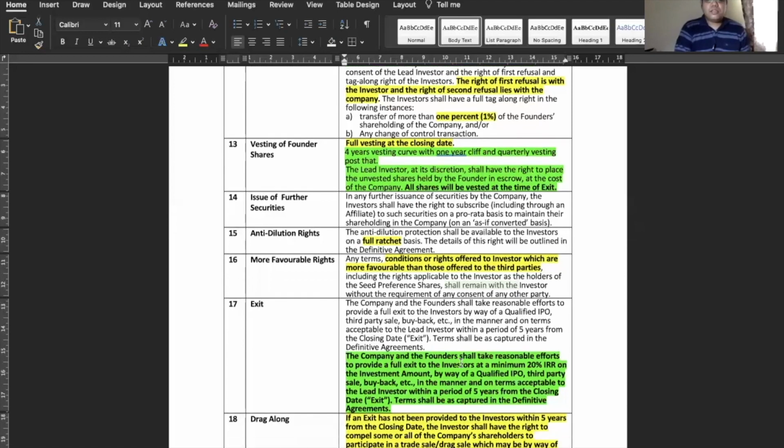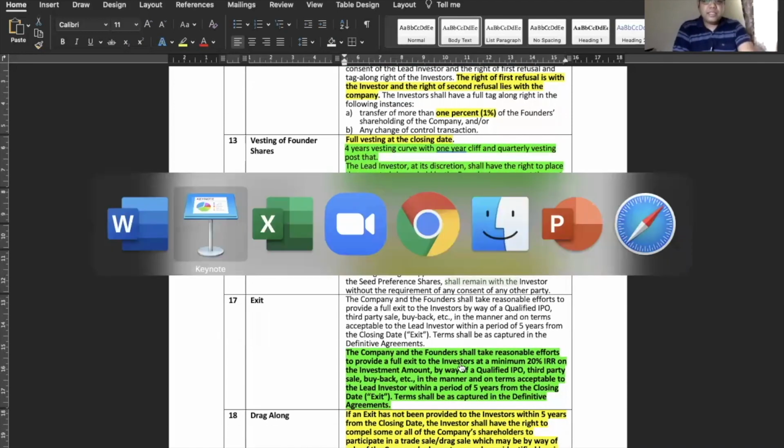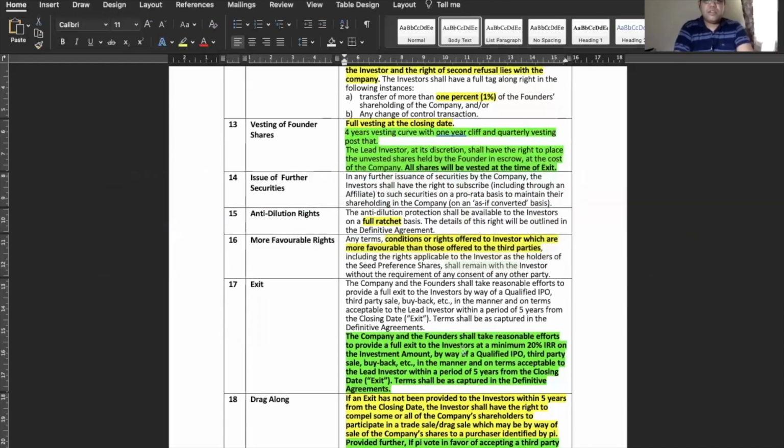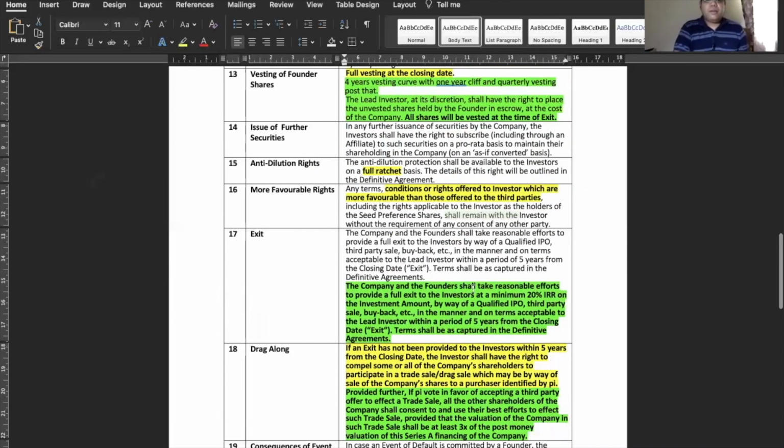Okay. So moving on to the exit and the drag rights, I'll just cover them both together. We discussed this also in the morning, right? How can we execute a drag 5 years from the closing? The investor shall have the right to compel some or all of the company shareholders. Now, remember, this term sheet and this 5 years is applicable only to this term sheet. For the next round, this will again get readjusted by another 5 years. So it will be from that round itself that the 5 years will be calculated.